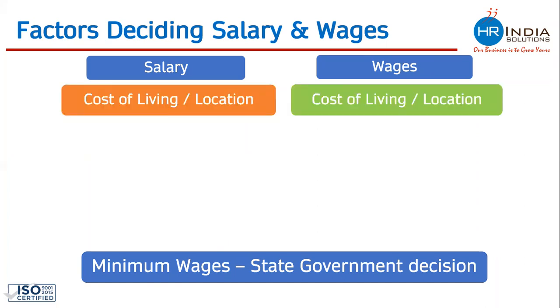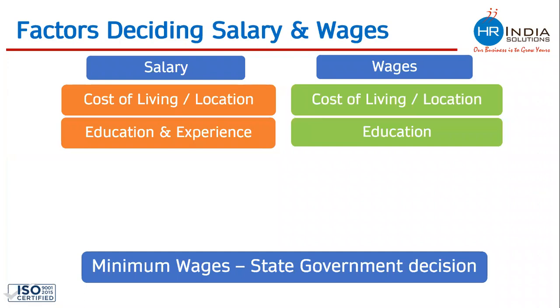Cost of living or location. You will see that on the basis of cost of living or location of the job, the salaries are different. Whenever government is deciding minimum wages, you will see that it is different for different locations. In Maharashtra and Karnataka, the minimum wages are high because the cost of living is high. States which are poorer in nature like Bihar, Jharkhand and West Bengal, which are not that costly, you will see that minimum wages for these states are lesser or lower.